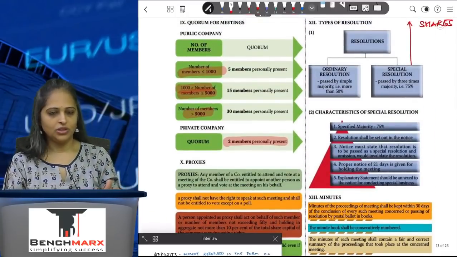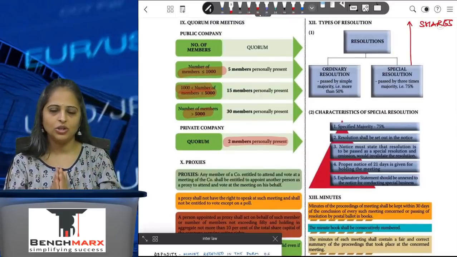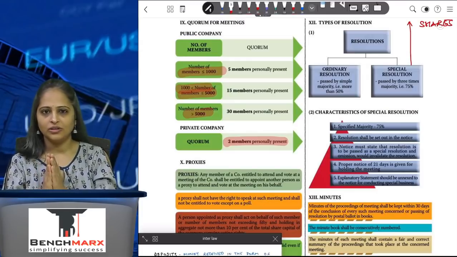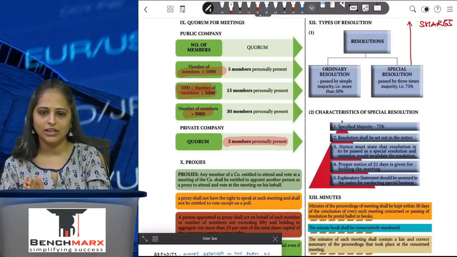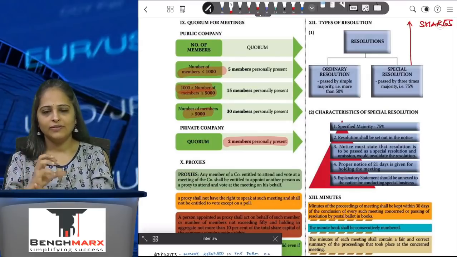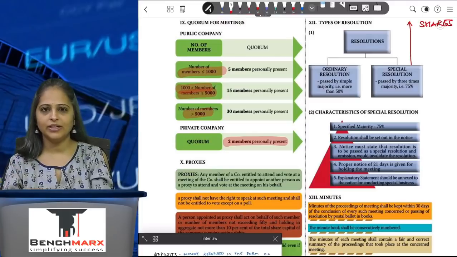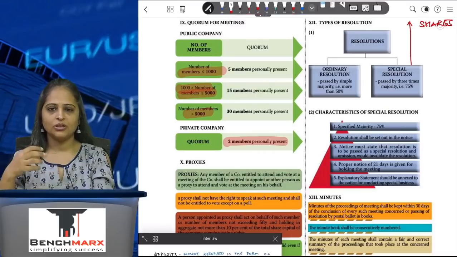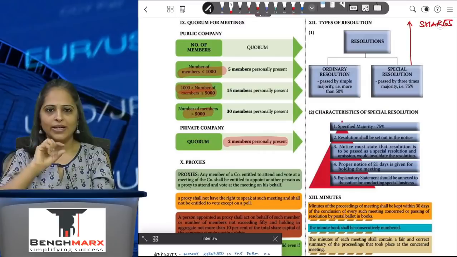Now coming to resolution. There are two types of resolutions, ordinary resolution and special resolution. Ordinary resolution is where more than 50% of people agree to it. Special resolution is where more than 75% of the people are supposed to agree with it. Wherever a special resolution is required, it's given in the act saying these are the cases, these are the scenarios where you will require a special resolution. If I am removing an auditor, if I am changing my articles of association, if I am changing the object clause of the company, all of these things require special resolution.